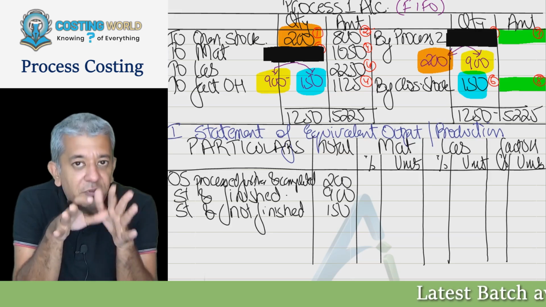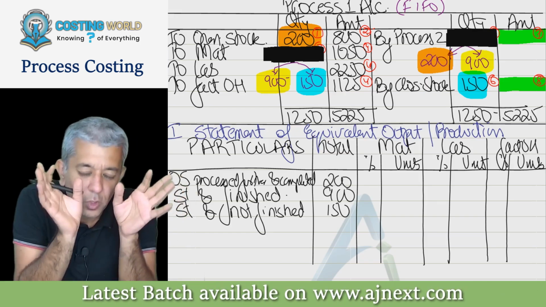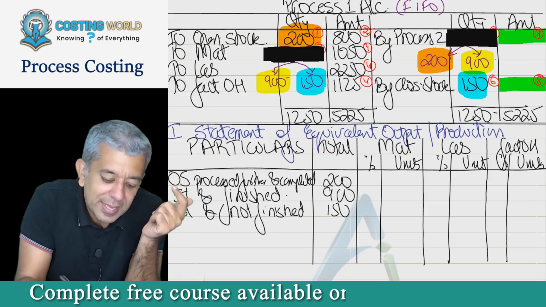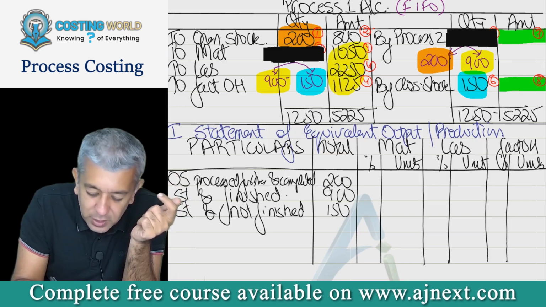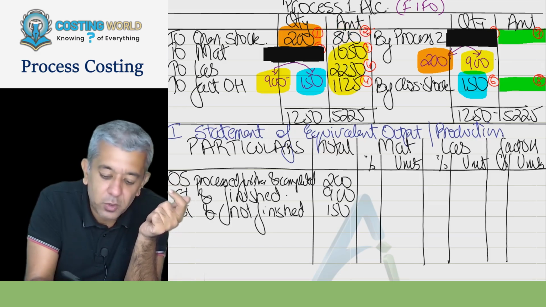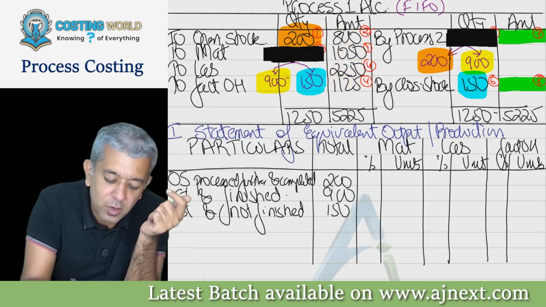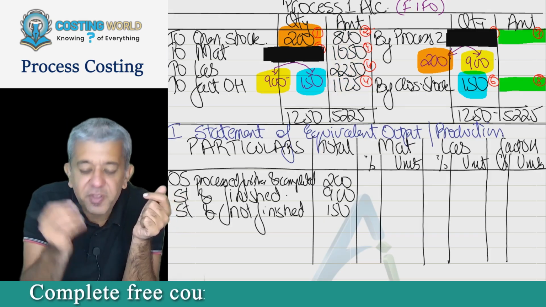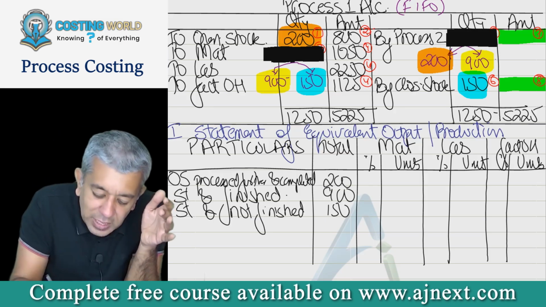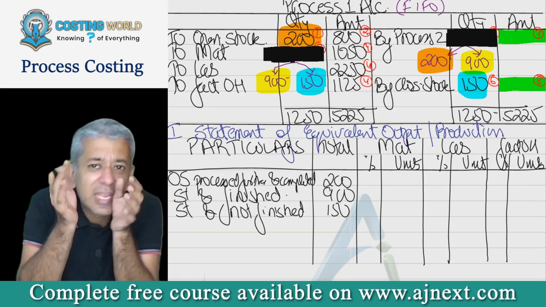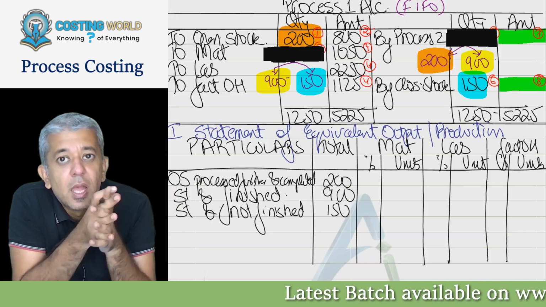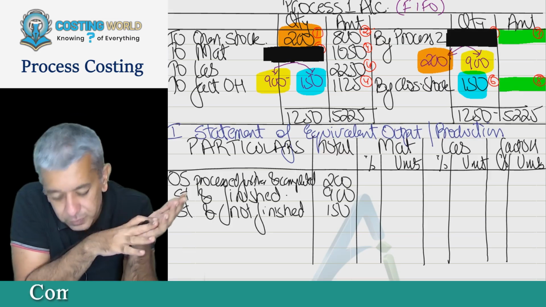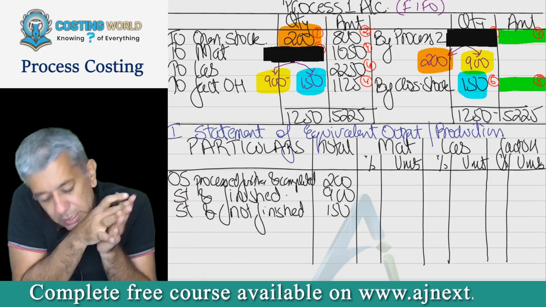Now see, the FIFO and LIFO methods, although I'm only talking of the FIFO method, always distinguish that this is your current period cost and this is your last period cost. So current period costs are 1050, 2250 and 1125. This is your last period cost. Under the FIFO method, we are always interested in knowing one thing. We incurred this much amount of cost, but by incurring this cost, what have we done? That is what we are trying to speak of right now. Okay. Now, listen very carefully.